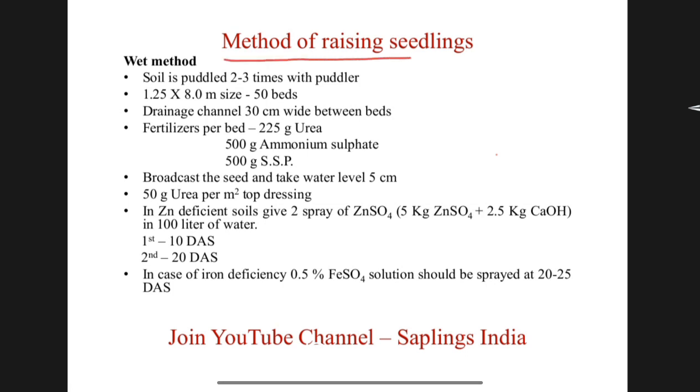Methods for raising seedlings. Seedlings are raised for transplanting of rice crop. First method is the wet method.